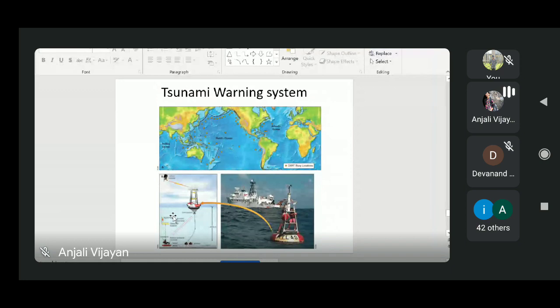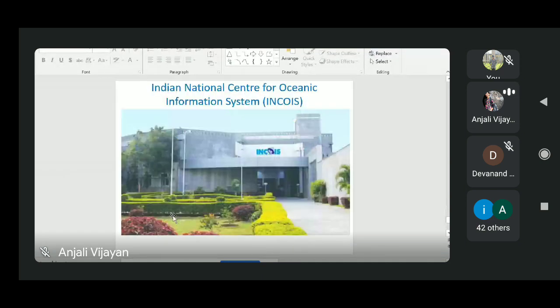After the 2004 tsunami, the Ministry of Earth Sciences established a research center called INCOIS. The full form is Indian National Centre for Ocean Information Services. It is in Hyderabad, and it is exclusively for oceanic studies. They made the tsunami early warning system operational from 15th October 2007.